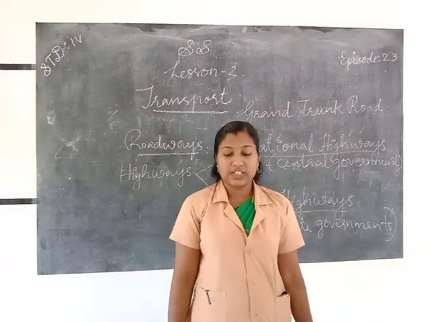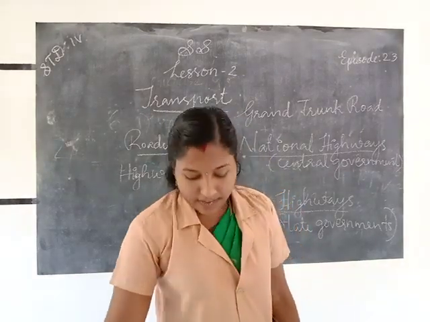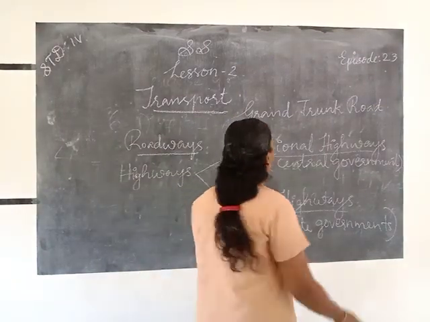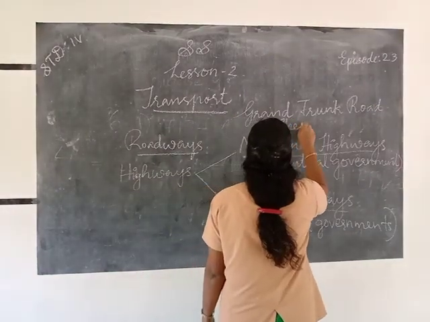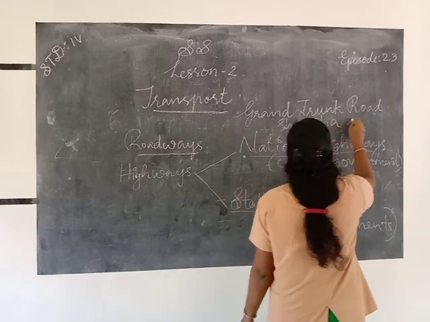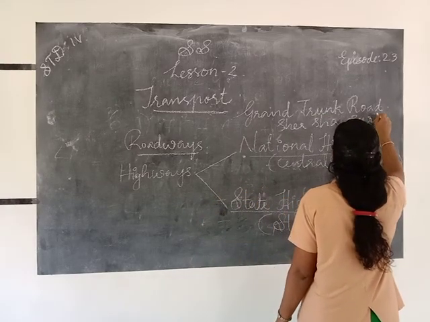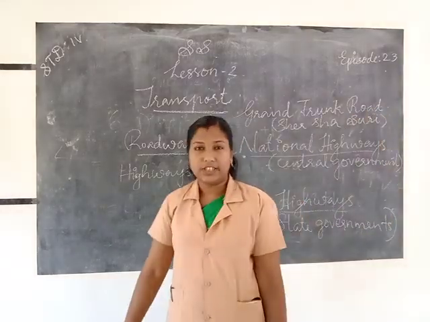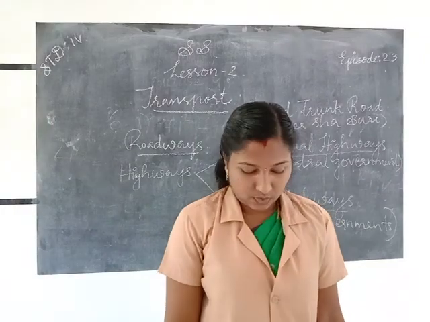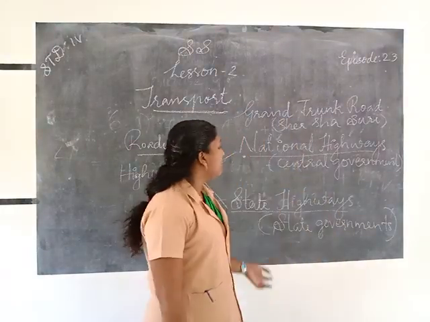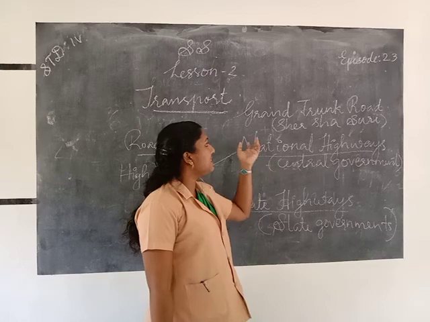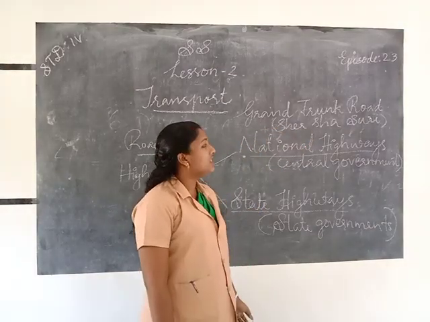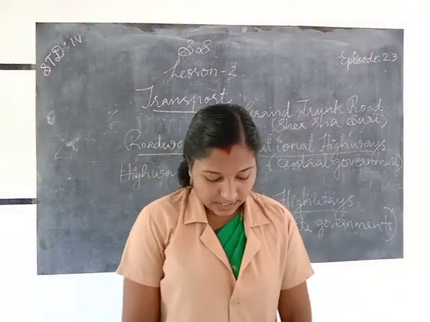It was built by Sher Shah Suri in the 16th century. Built by whom? Sher Shah Suri, in the 16th century. Okay. Once again, one of the oldest highways is the Grand Trunk Road, built by Sher Shah Suri in the 16th century.